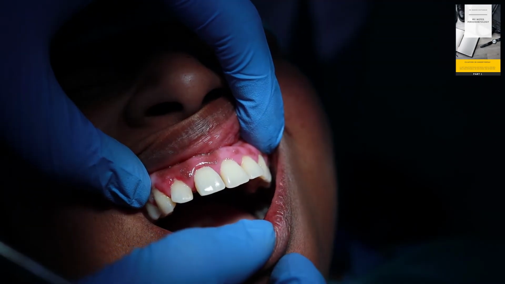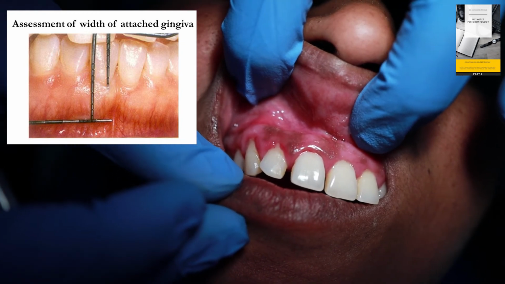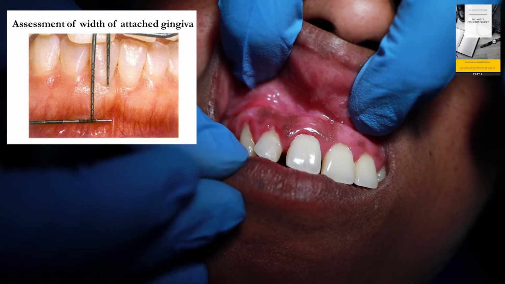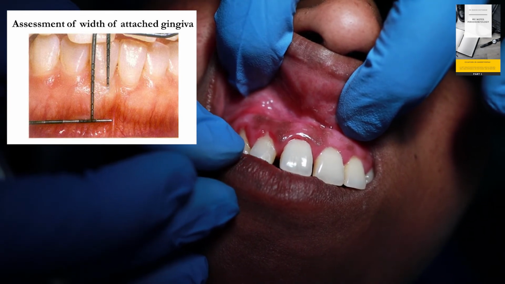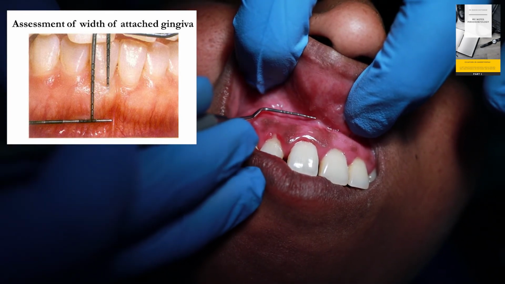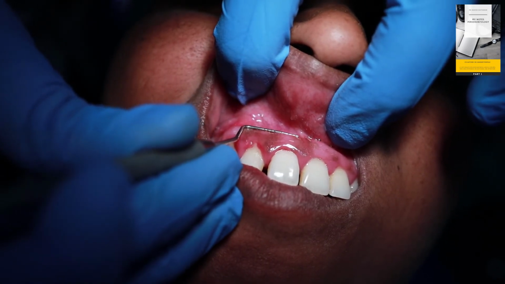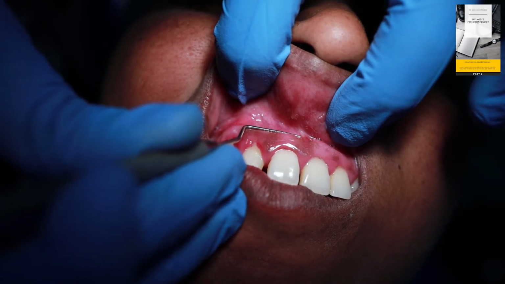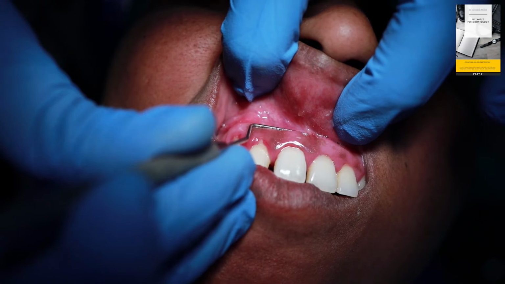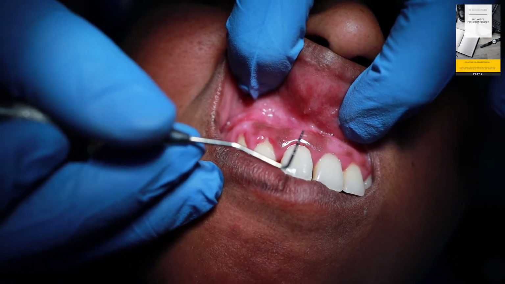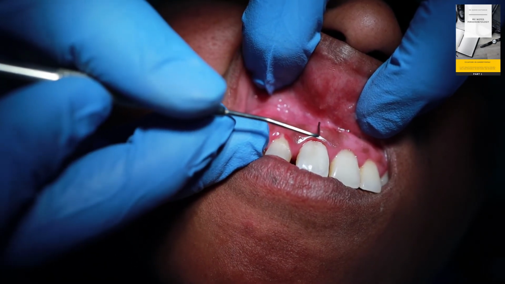Next mucogingival problem is inadequate width of the attached gingiva. First I will show how to measure the width of the attached gingiva. As I have described earlier, the roll test is done to identify the mucogingival junction. Here you can see this is the mucogingival junction. The first measurement is the width of keratinized gingiva, which is measured from gingival margin to the mucogingival junction.